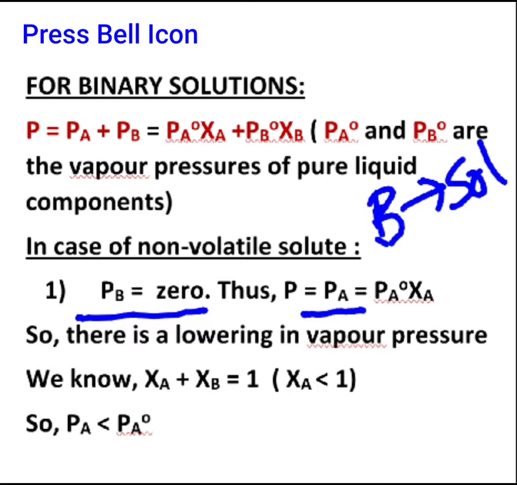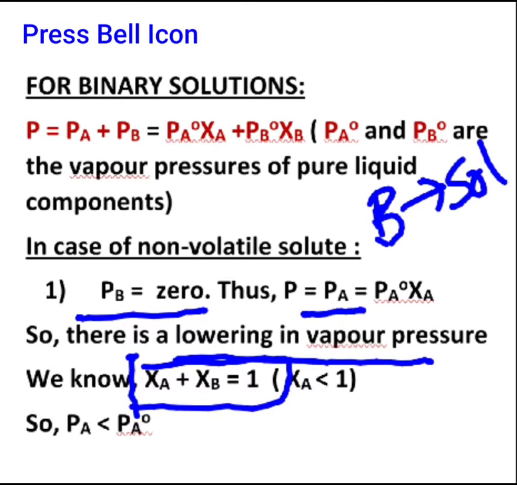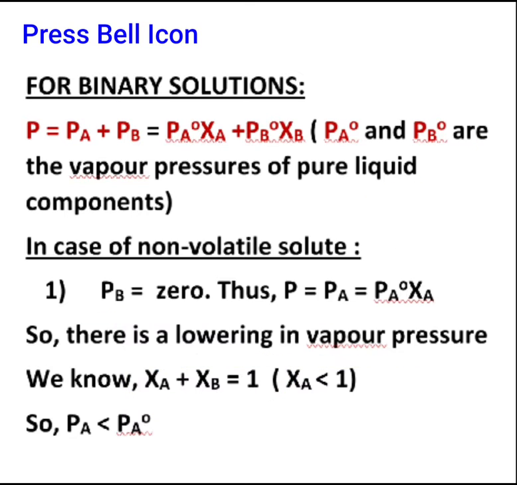Okay. So what overall effect can you observe on the vapor pressure of such solutions? It will result in lowering of the vapor pressures, right? That you can understand more clearly by this particular concept. You remember XA plus XB is equal to 1. When you did the concepts of molarity, normality, mole fractions and so on, there we saw that the mole fractions of two components add up to 1. So XA plus XB is equal to 1. Here A stands for the solvent and B stands for the non-volatile solute.